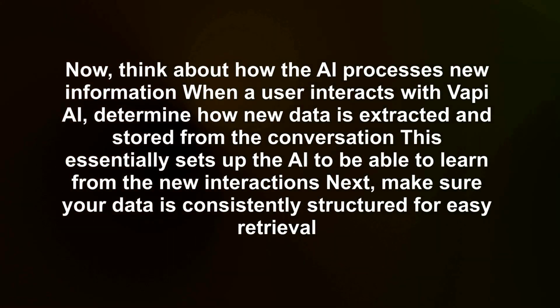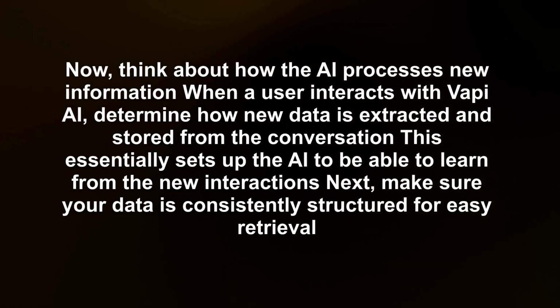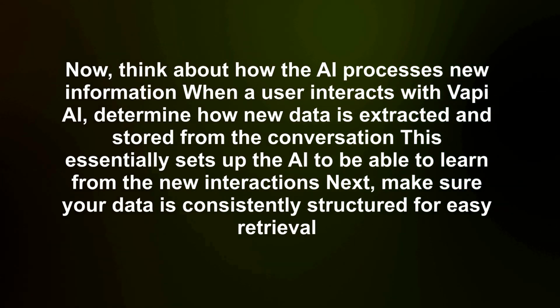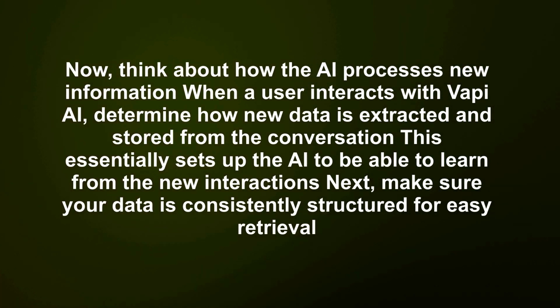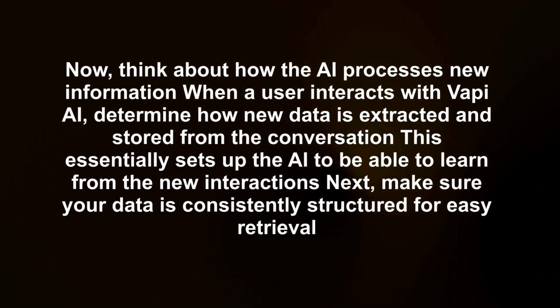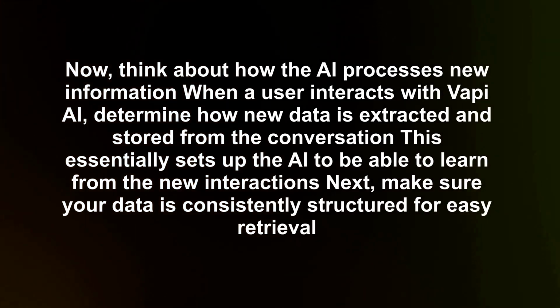Now, think about how the AI processes new information when a user interacts with Vapi AI. Determine how new data is extracted and stored from the conversation. This essentially sets up the AI to be able to learn from the new interactions. Next, make sure your data is consistently structured for easy retrieval.